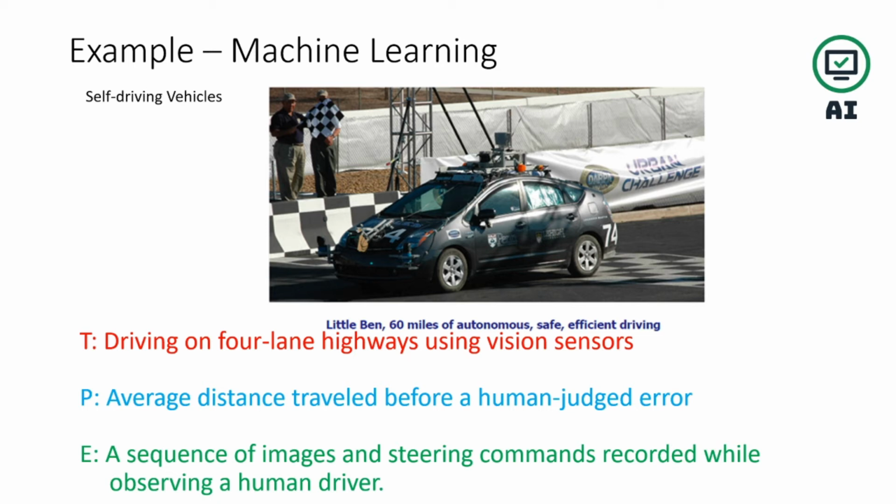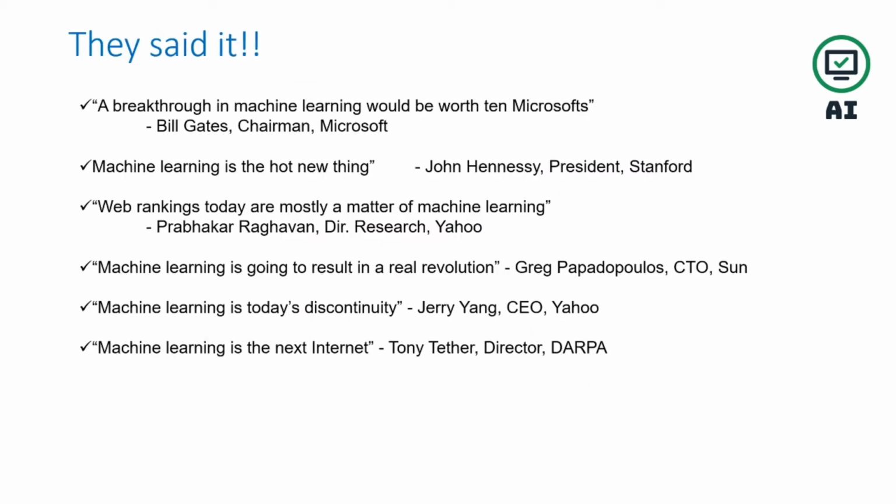So this scenario also can be implemented by using machine learning. Now you see, some 10 to 15 years ago, people said a breakthrough in machine learning would be worth 10 Microsofts, Bill Gates. Machine learning is the hot new thing. Web ranking today is mostly a matter of machine learning. So you can see 10 to 15 years ago, all the renowned people said something related to AI and ML, and today we can see the importance of AI and ML.